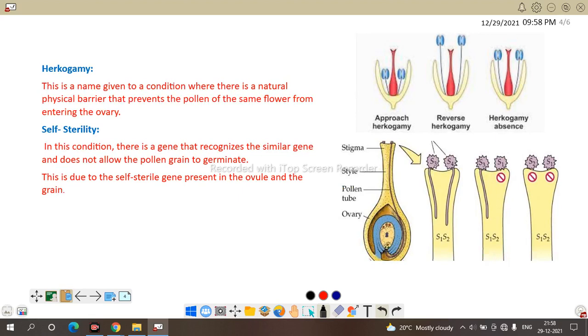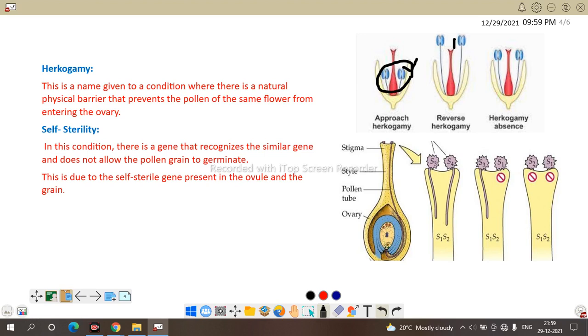Next is hercogamy, where some physical barriers are there. Here are approach hercogamy, reverse hercogamy, and here hercogamy is absent. In one case the stigma is larger, in the other the anther is larger. When this anther ruptures, pollen grains are released out instead of reaching the perfect stigmatic surface. Here the anther is very small, and when it matures, it doesn't reach the stigma. So these are the conditions of heterogamy, meaning different anther lengths.